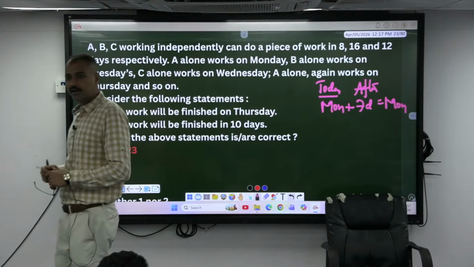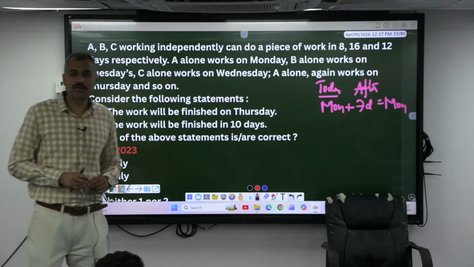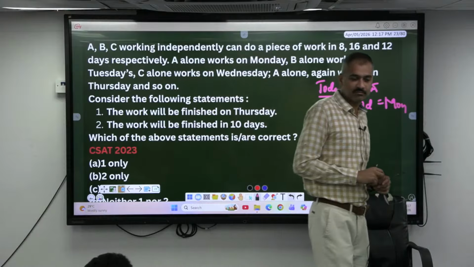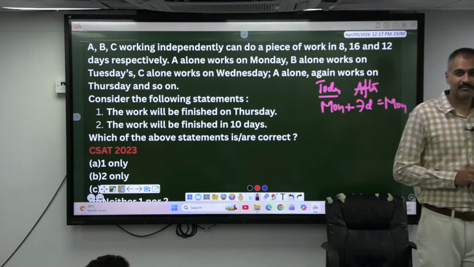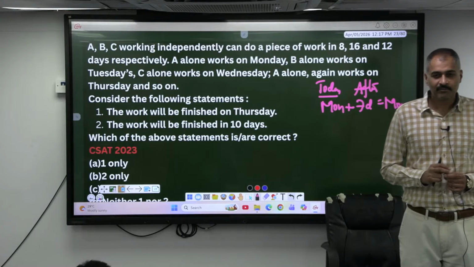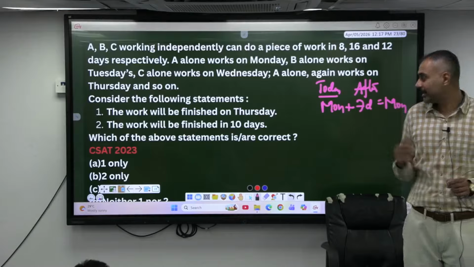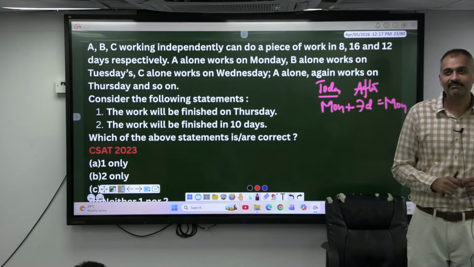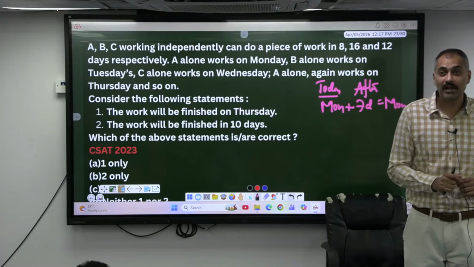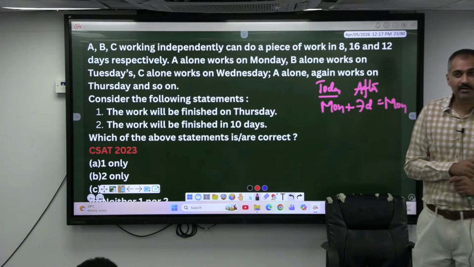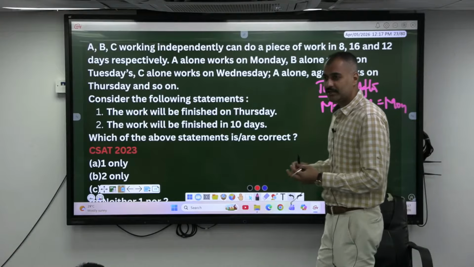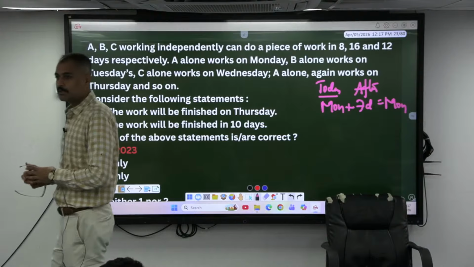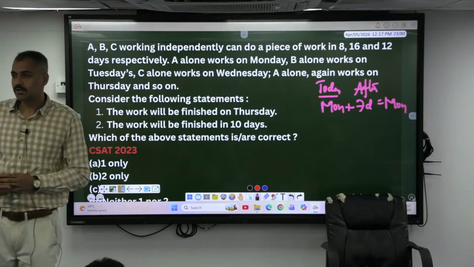Both correct? Both wrong? Only one? Only two? Only one, he says. How many days does it take to complete the work? 11 days. 11 days from Monday, including Monday. Come on. Starting from Monday.